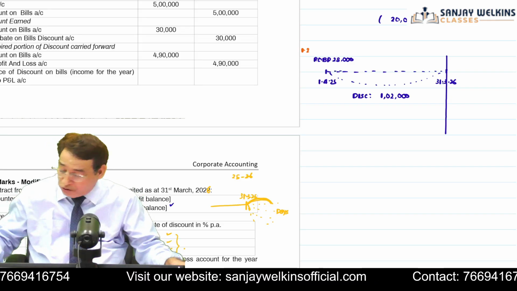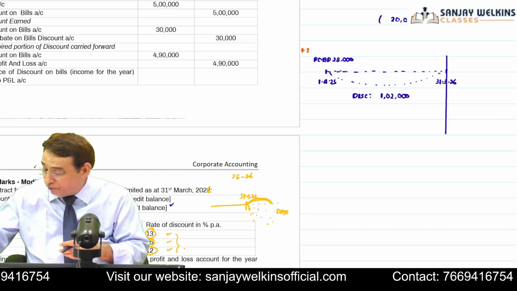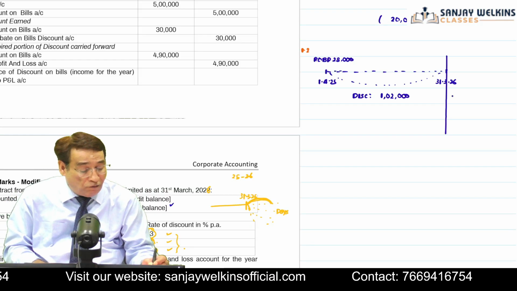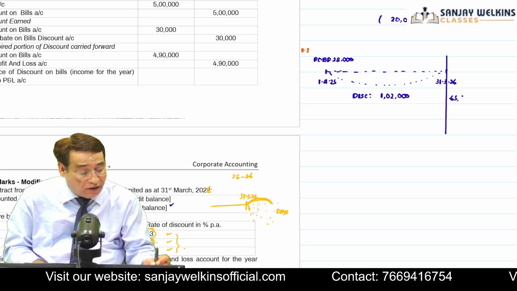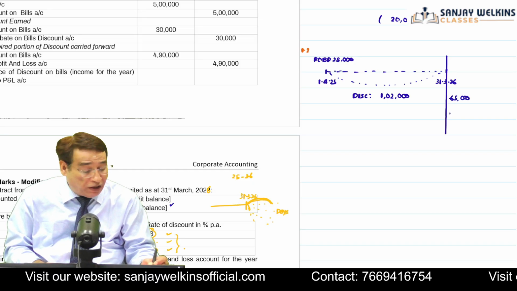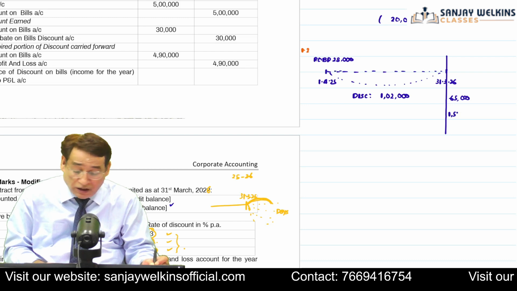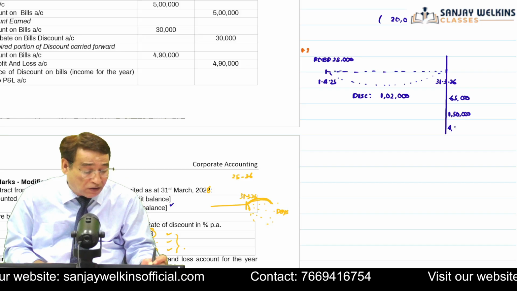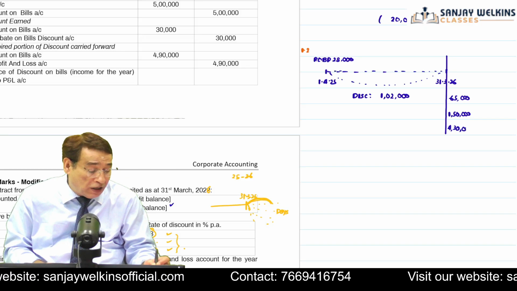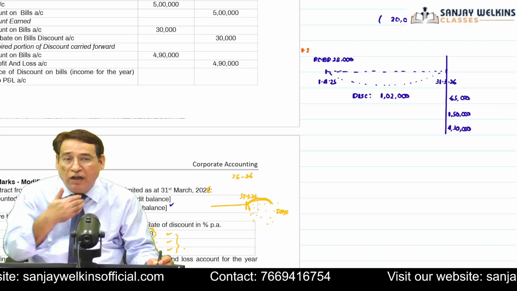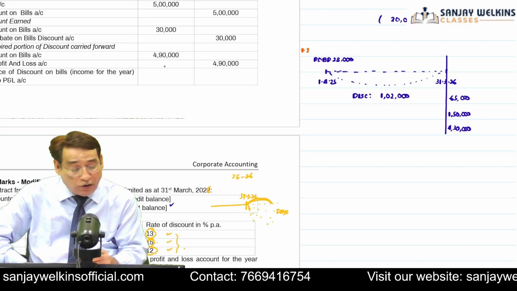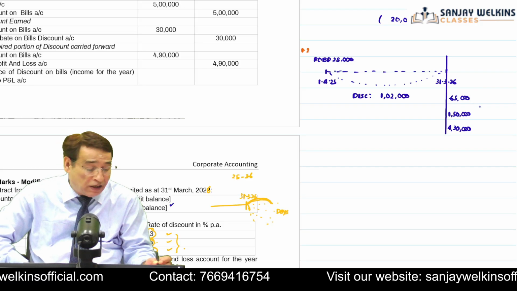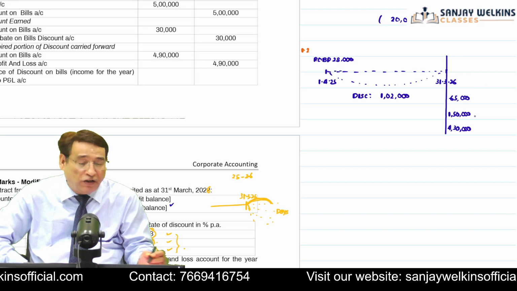Let me have the question sheet also, otherwise I will have to flip through again. Now in this question below, it is given that there are three bills. One bill is of 65,000, another bill is of 1,50,000, and yet another bill of 4,30,000. It is given to you in the question, isn't it? Now it is also given that these bills are falling in the next year, because their due dates, as you can see, the first one is June 14, 2026, the next one is July 19, 26. So all these dates will fall in the next year.